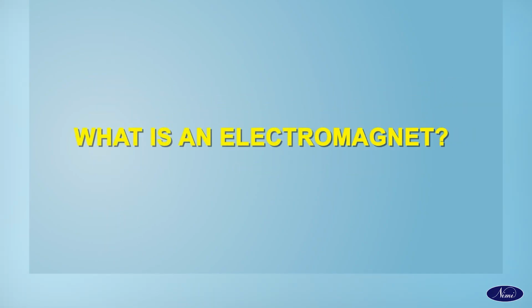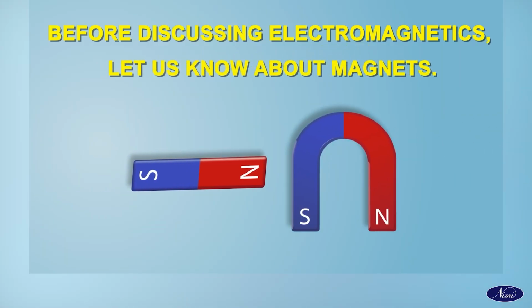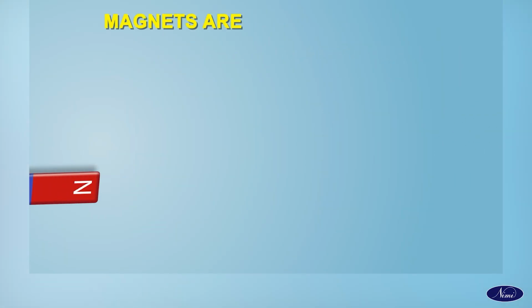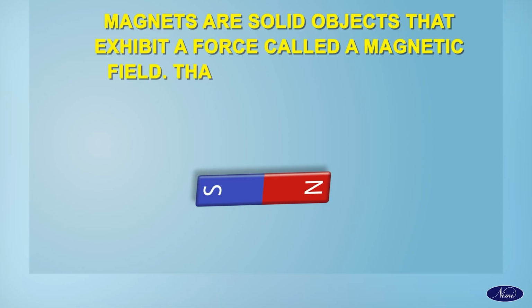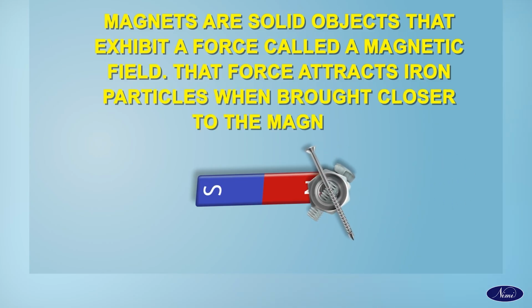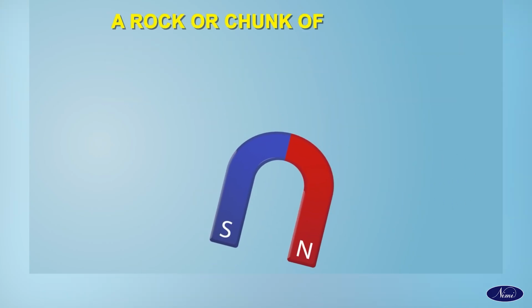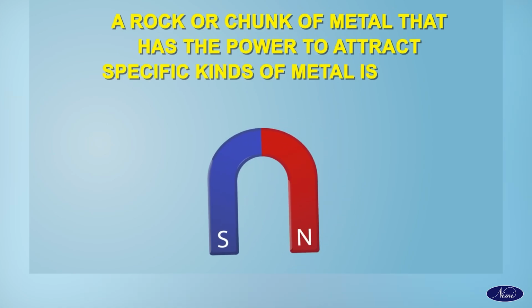What is an electromagnet? Before discussing electromagnets, let us know about magnets. Magnets are solid objects that exhibit a force called a magnetic field. That force attracts iron particles when brought closer to the magnets. A rock or chunk of metal that has the power to attract specific kinds of metal is known as a magnet.